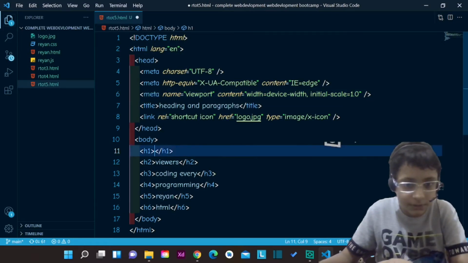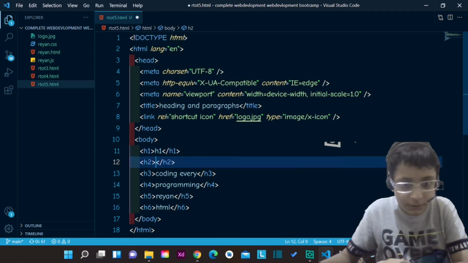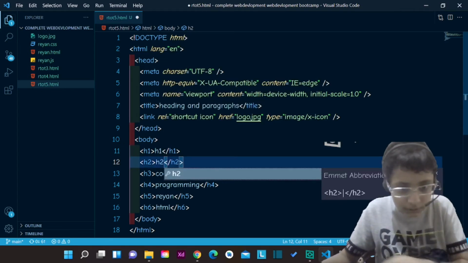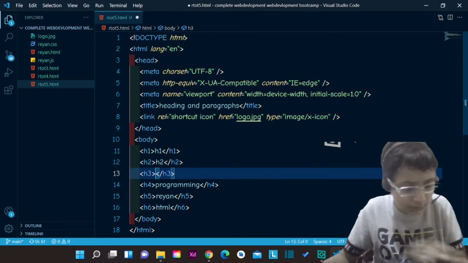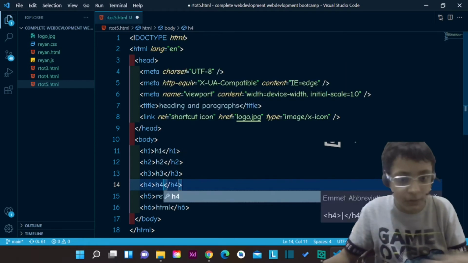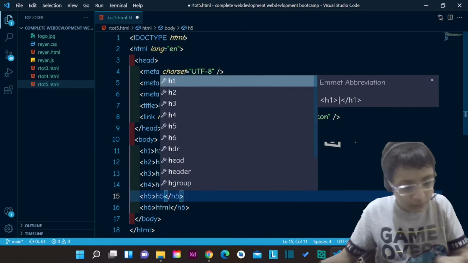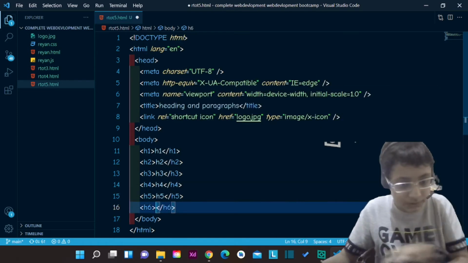I'm gonna change this to h1 because that is a lot easier to understand. If I change the tag name, like I change this, and I change the content of h4 to h4, content of h5 to h5, content of h6 to h6.